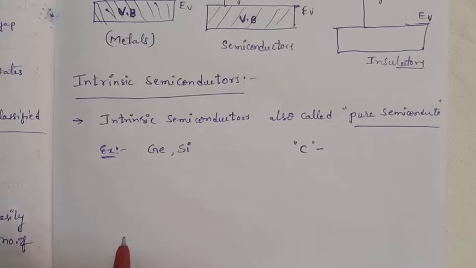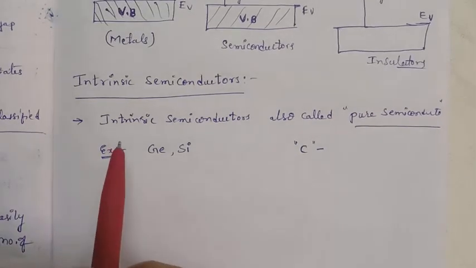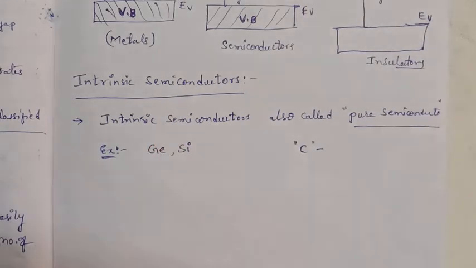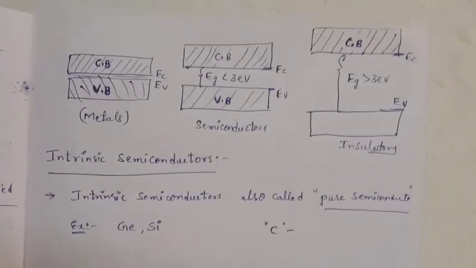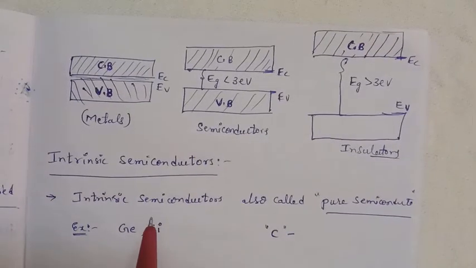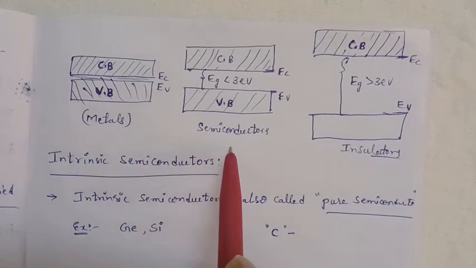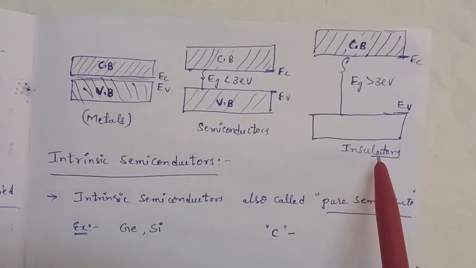Good morning, students. Today our topic is intrinsic semiconductors. So, first of all, what are semiconductors? Based on the energy gap, materials are classified into three categories. One is the metal, next is the semiconductor, and next is the insulator.